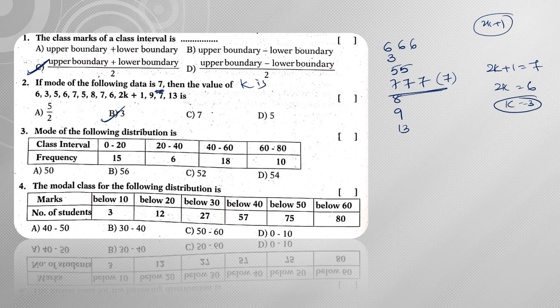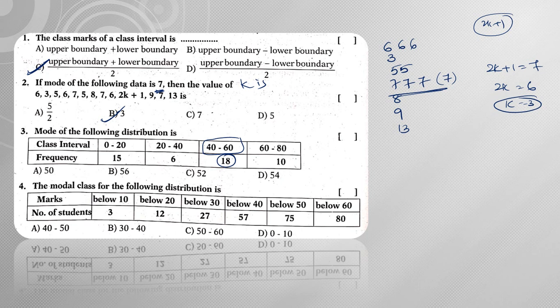Next, mode of the following distribution is, so we need to find out mode. So again you find mode. Here whose frequency is more? So 15, 6, 18 and 10. Its frequency is more, that means mode lies in between 40 and 60.